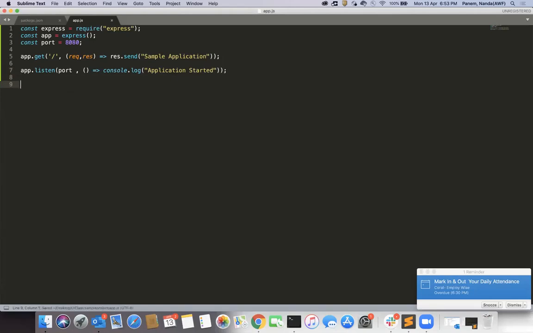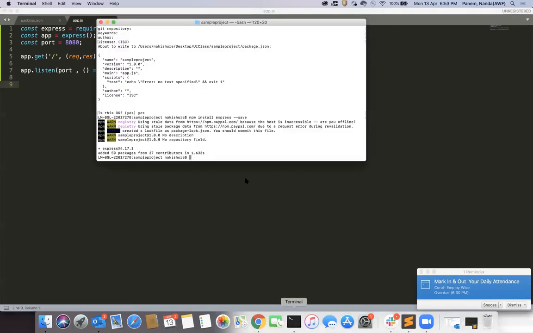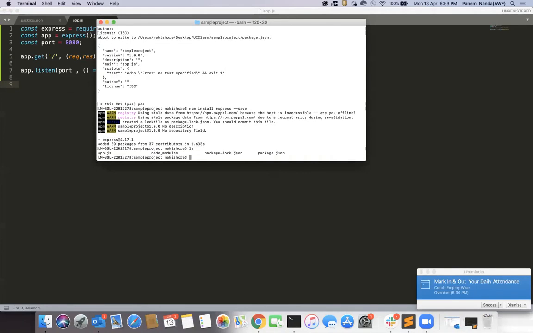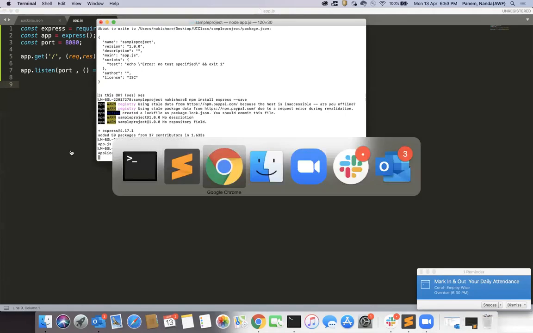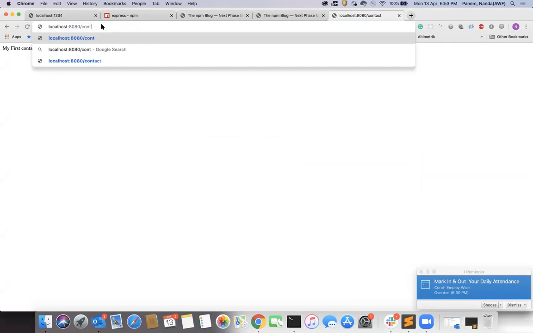Right, now let me start this Node.js. Go to cd sample application, ls, and start node app.js. Application started, and you are able to see your application on the local.